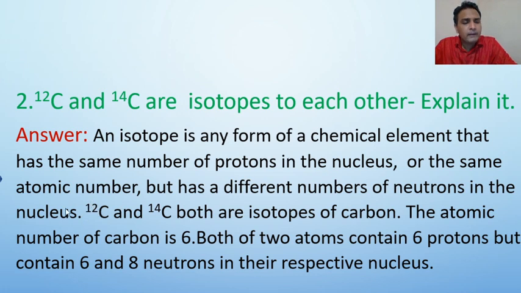For example, carbon 12 and carbon 14 are both isotopes of carbon. The atomic number of carbon is 6. Both atoms contain 6 protons but contain 6 and 8 neutrons respectively in their nuclei. So they are isotopes of each other.